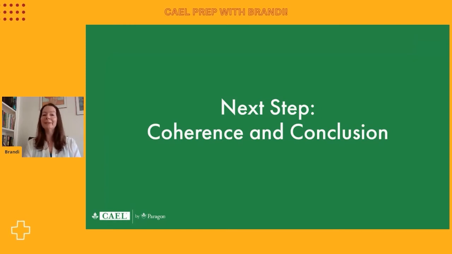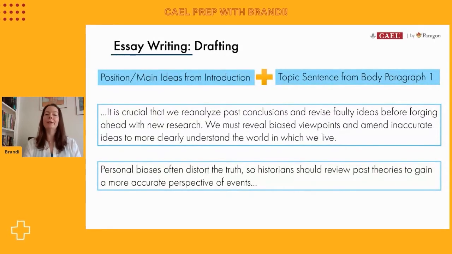Now, we will write the concluding paragraph, but before we do that, we better double check that the entire essay so far has coherence. So we need to see that all parts of the essay are going to flow together and connect smoothly. So what we can see here in the top box is our position statement and the main ideas. So this is the very last sentence of that introductory paragraph. And right below that in this bottom box, we've got the topic sentence from that first main idea paragraph. So I'm going to read these out loud together, and we'll double check to make sure that they connect smoothly.